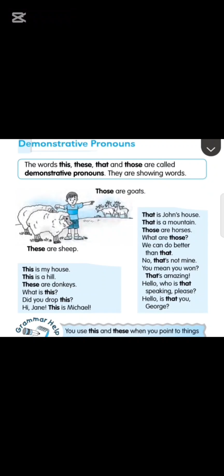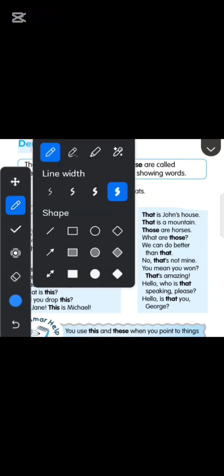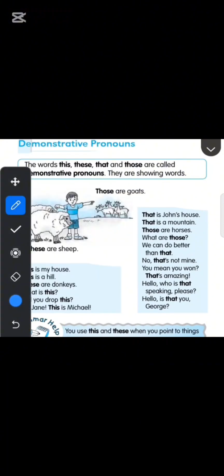Okay, so here we have demonstrative pronouns. What is it? Demonstrative pronouns. The words this, that, these, those are called demonstrative pronouns. For example, look at the boy. What is he saying? Those are goats and these are sheep. So those is the thing that is far away and these is the thing that is near.